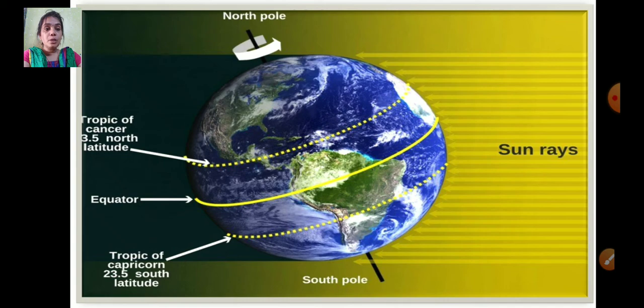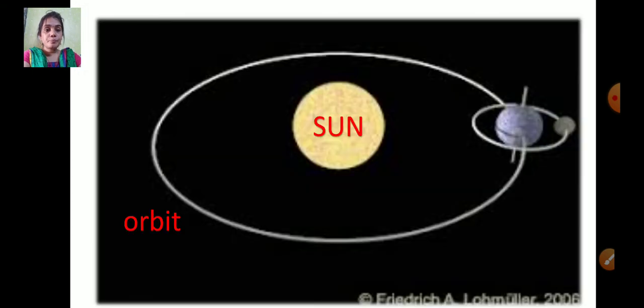As you know, earth rotates on its axis in a tilted position. That is, it is not exactly vertical, and because of this, at different times of the year, either the northern hemisphere or the southern hemisphere is tilted towards the sun, and the hemisphere which is tilted towards the sun receives more sunlight and the other part receives less sunlight.